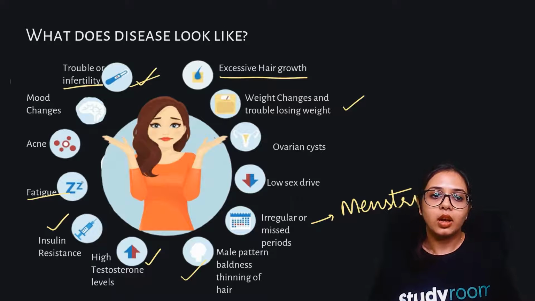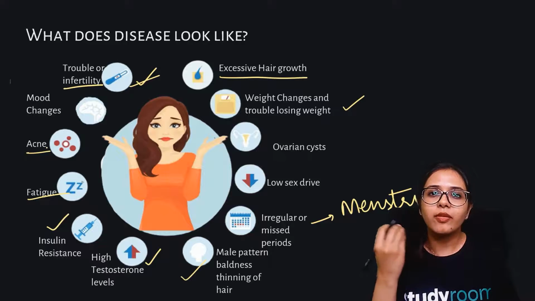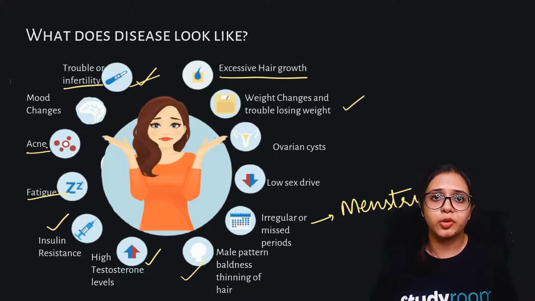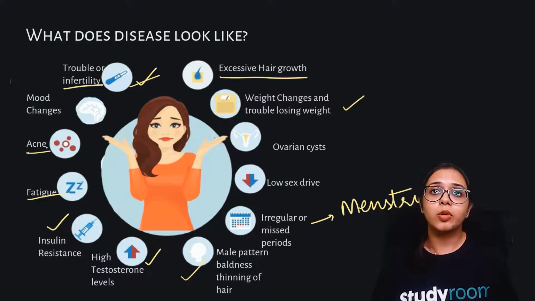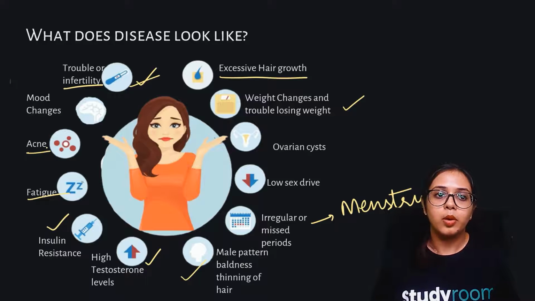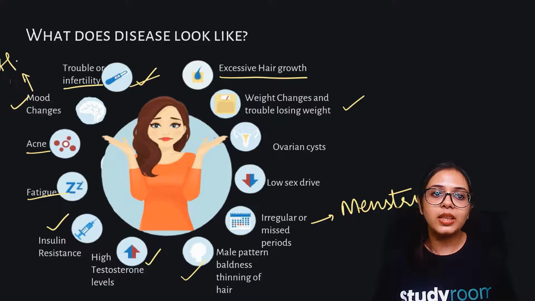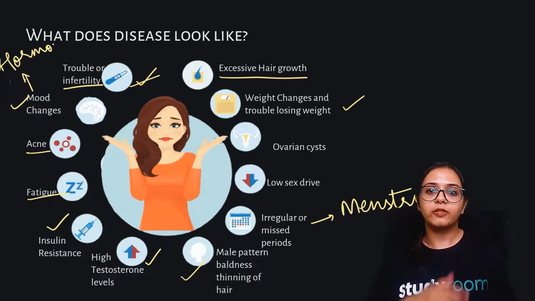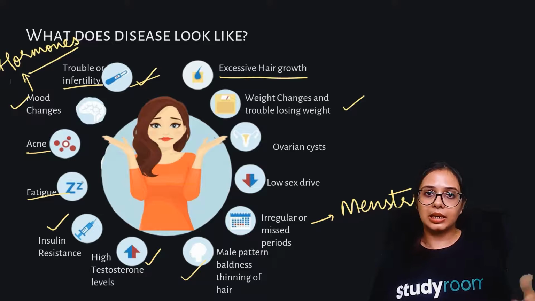If you're having common acne on your cheeks or on your nose or on your forehead, is this a very normal occurrence with age, or is something rare going on? Mood changes. When you're having an excess of mood changes, that can mean it has something to do with your hormones.